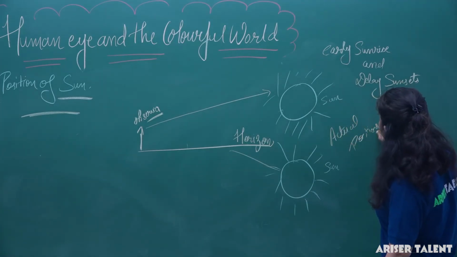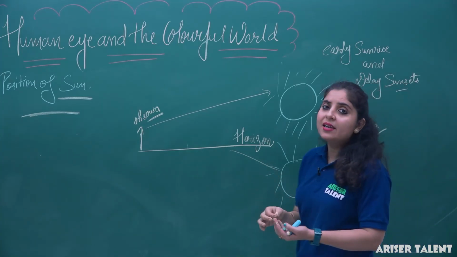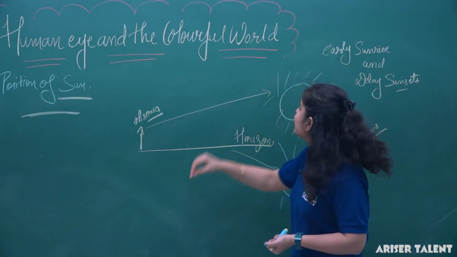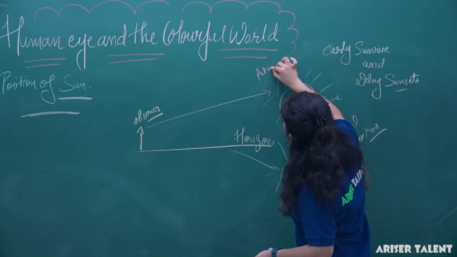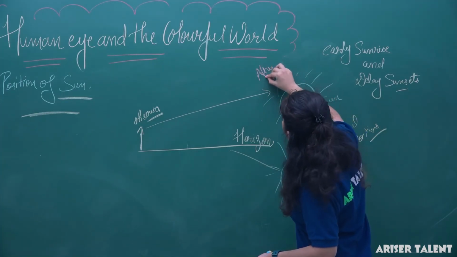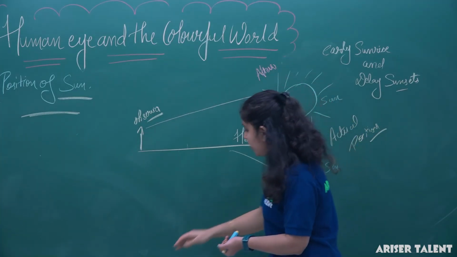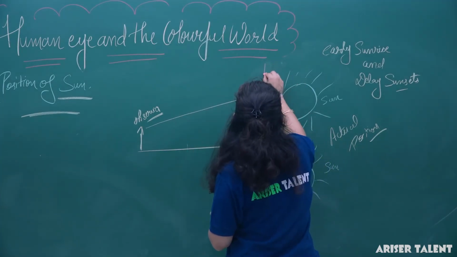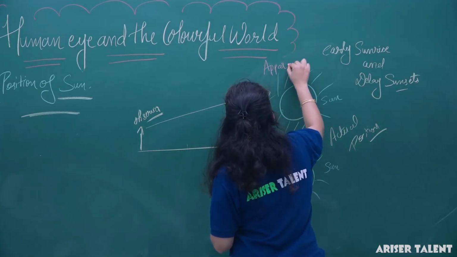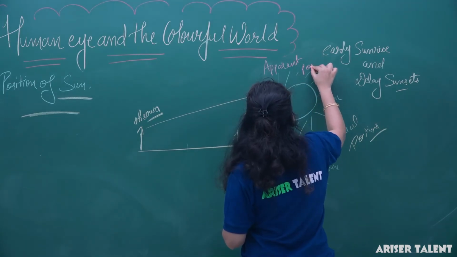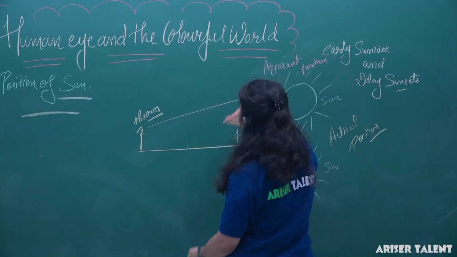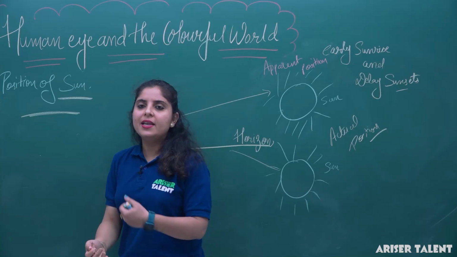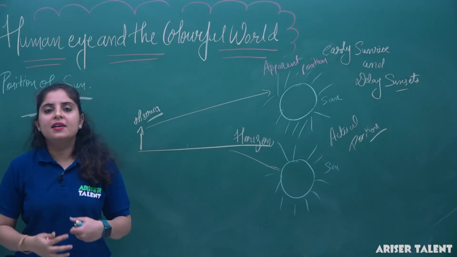But the observer on the earth is observing the early sunrise, so for him, this position is known as the apparent position. So this is the apparent position of the sun, and this is the actual position of the sun. So it is again a very interesting thing that is occurring in nature.